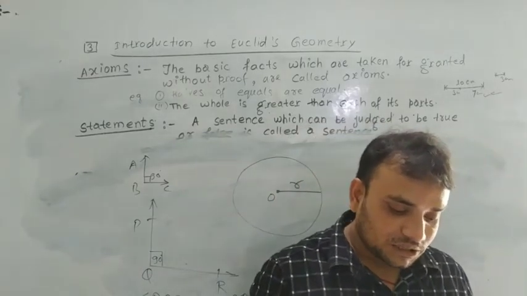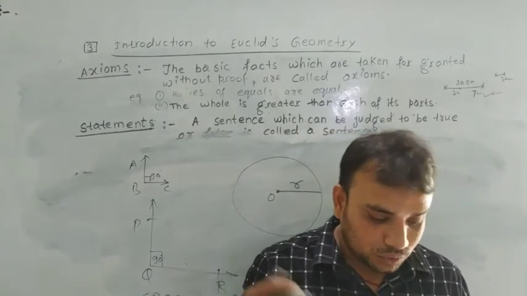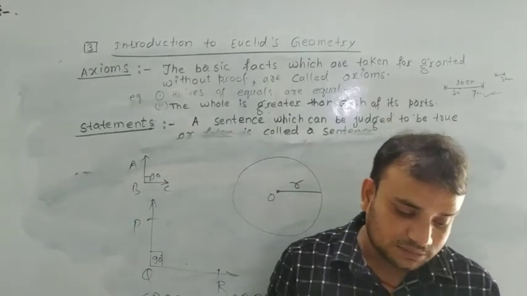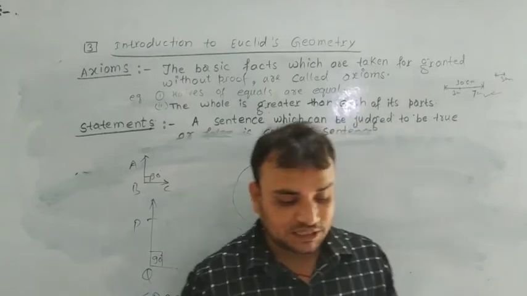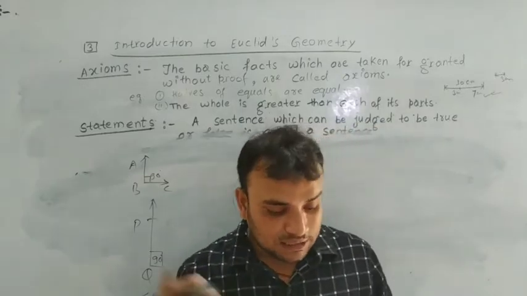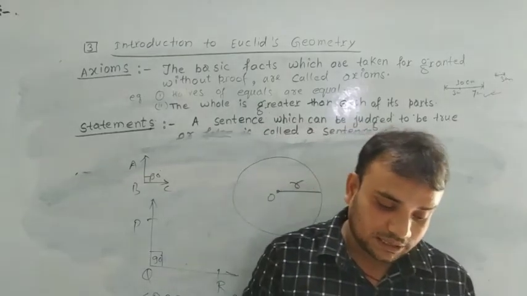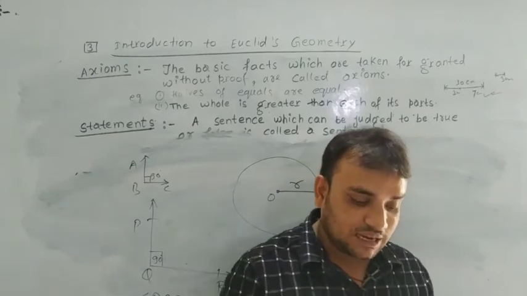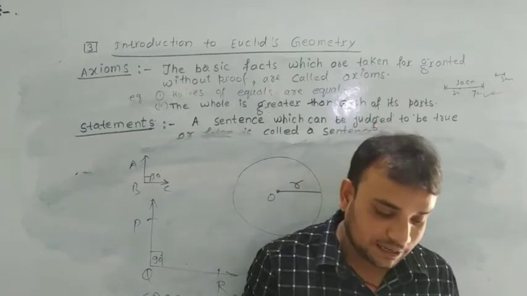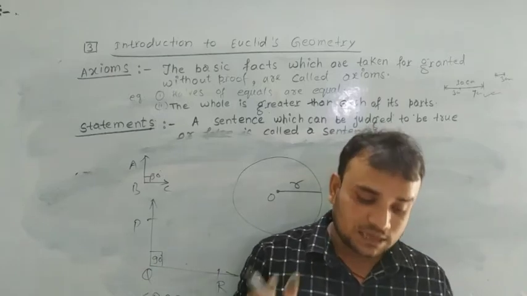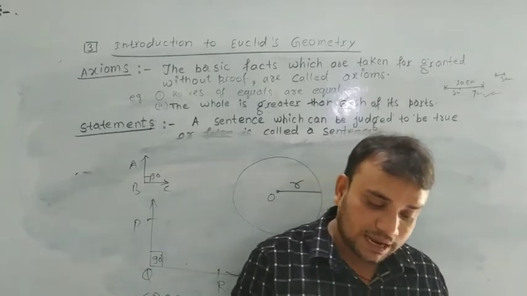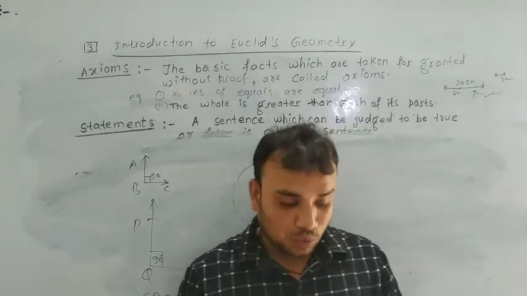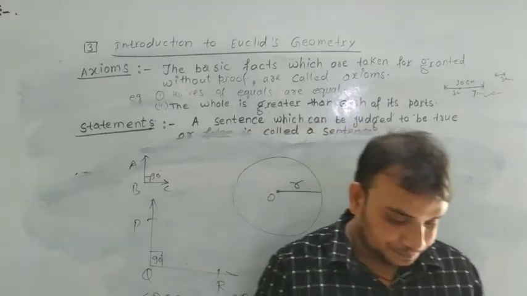Next, if a straight line falling on two straight lines makes the interior angles on the same side of it taken together less than 2 right angles, then the two straight lines, if produced infinitely, meet on that side on which the angles taken together are less than 2 right angles.